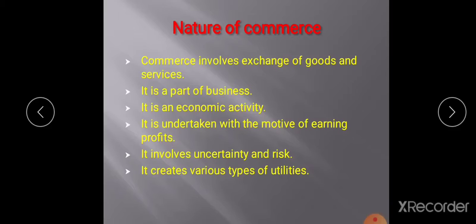Fifth, it involves uncertainty and risk. Sometimes the product might not reach the consumers at the right time, and at that time the demand might change, so it involves uncertainty and risk. Sixth, it creates various types of utilities. Utilities means services. Through commerce, there are many services which reach the consumers. How many are there? 1, 2, 3, 4, 5, 6 characteristics. These are the main characteristics of commerce.